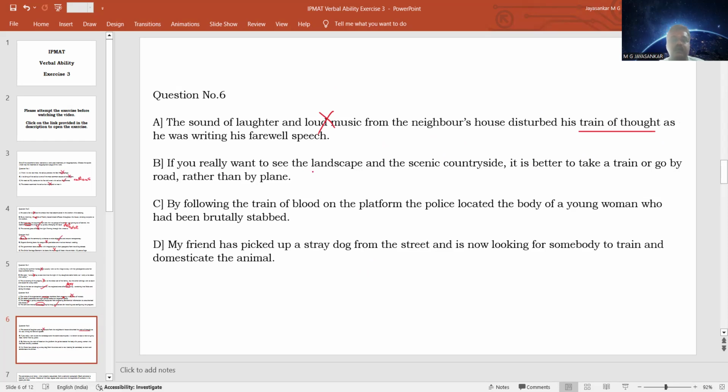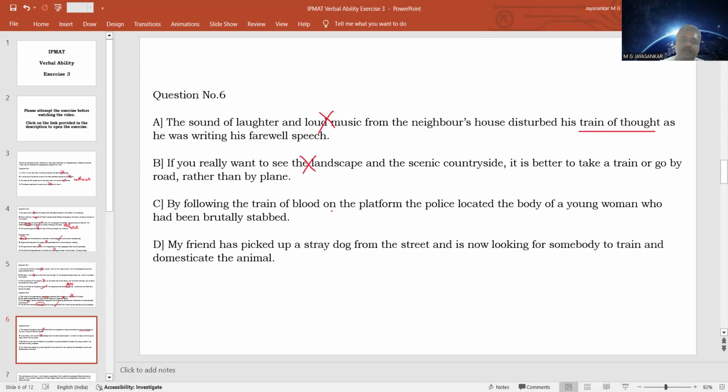Then option B, if you really want people to see the landscape and the scenic countryside, it is better to take a train or to go by road rather than by plane. So then there is nothing wrong here. It says that if you want to see the landscape properly, it is better to take a train or go by road. So no problem here. So it's not our answer.